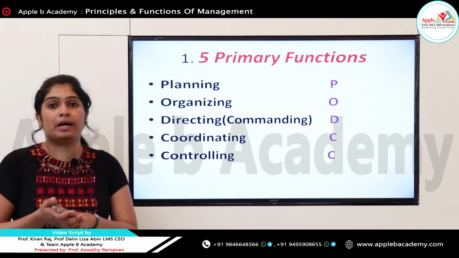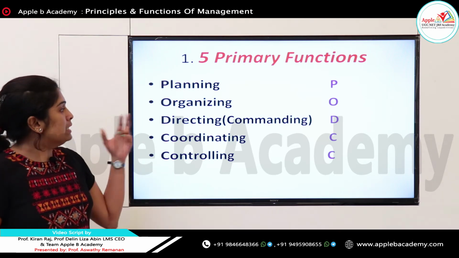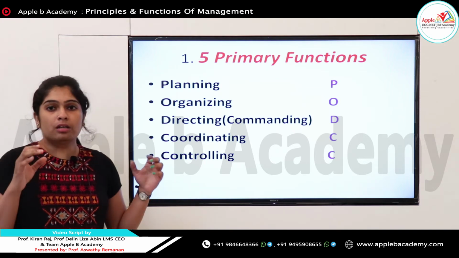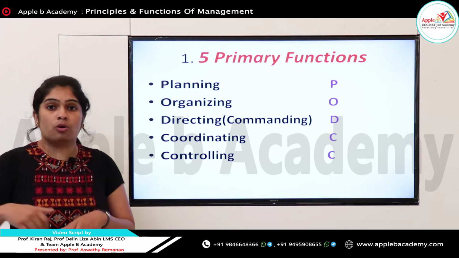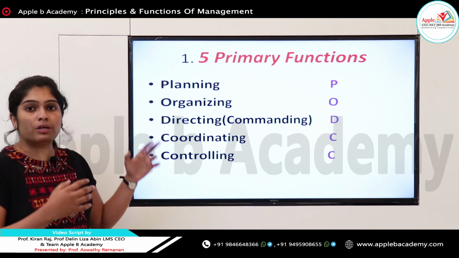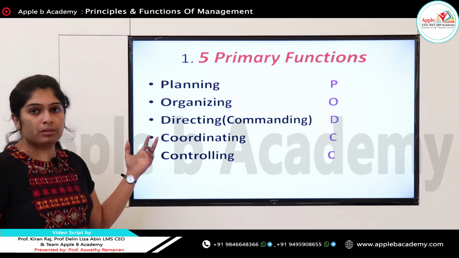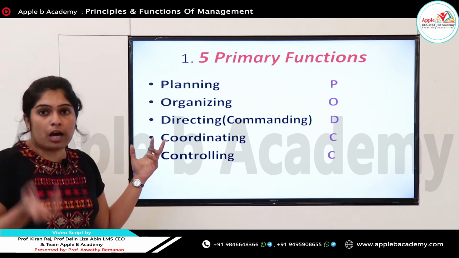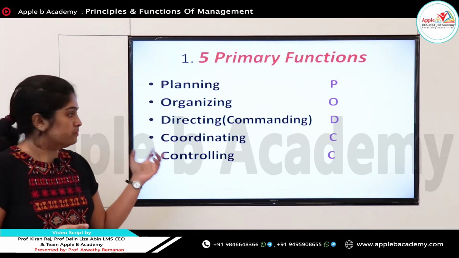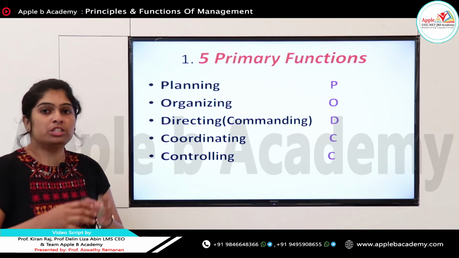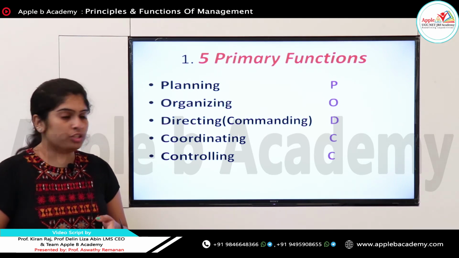The first one is five primary functions: planning, organizing, directing, coordinating, controlling. We know that in the current scenario, an organization needs these types of functions. The first one, whatever we are doing, we have to plan it. Then we have to organize it. What number of workers is needed, how staffing is done, everything will be organized. After organizing, we have to direct along the correct path to achieve our goals, mission and vision.